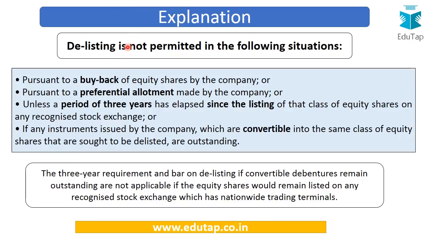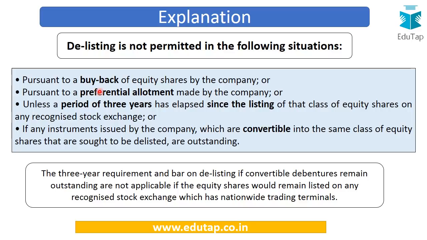So friends, we must also remember that there are certain situations, certain conditions, in which delisting cannot be allowed or permitted. So what are those conditions? Let's take a look at them one by one. First is pursuant to a buyback of equity shares by the company. If the company has bought back equity shares, then it cannot just come up with a proposal of delisting, because it should have come up with this proposal in advance. It should have gone for delisting rather than going for buyback.